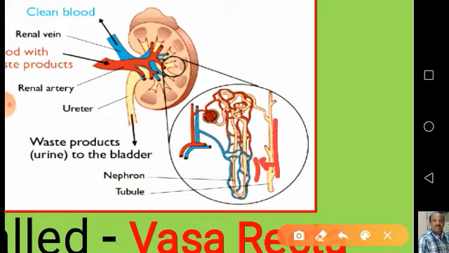That is, just now we have seen that the two limbs of the loop of Henle, as well as the two limbs of the vasa recta, form this countercurrent multiplier system. This mechanism helps to maintain a concentration gradient in the medullary interstitium, and human kidneys can produce urine nearly 4 times more concentrated than the initial filtrate formed when ultrafiltration takes place near the neck region of the Bowman's capsule.